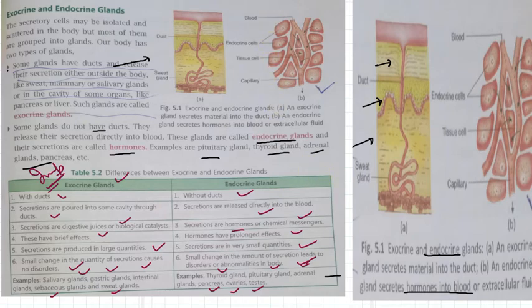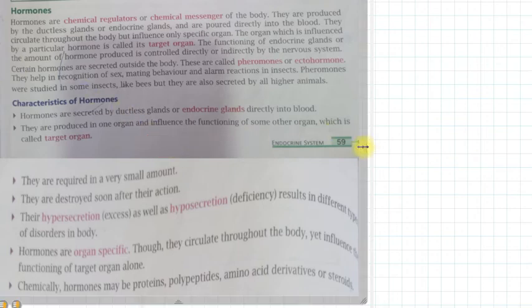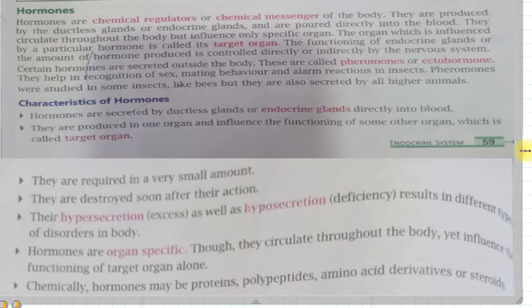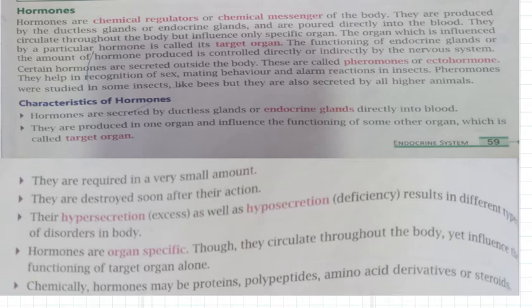So let us move on to the next. So next here is hormones. So students, what are hormones? We keep on hearing and learning about hormones, but what actually are they? Hormones are actually chemical regulators or chemical messengers of our body. They are produced by ductless glands. Ductless glands are called endocrine glands. Right?